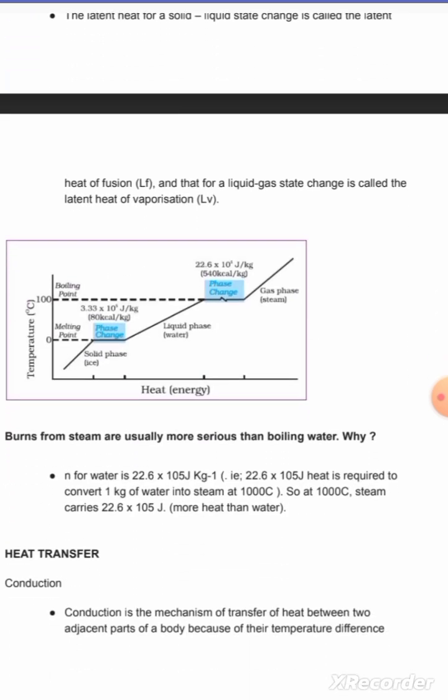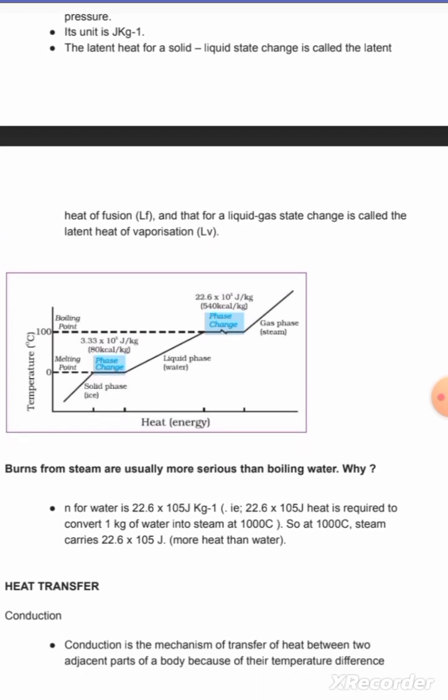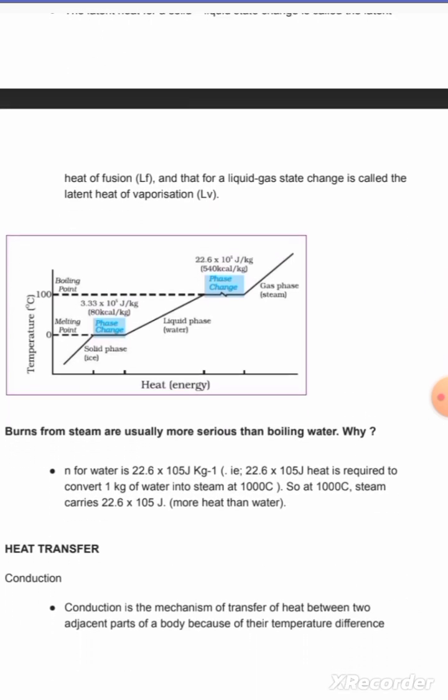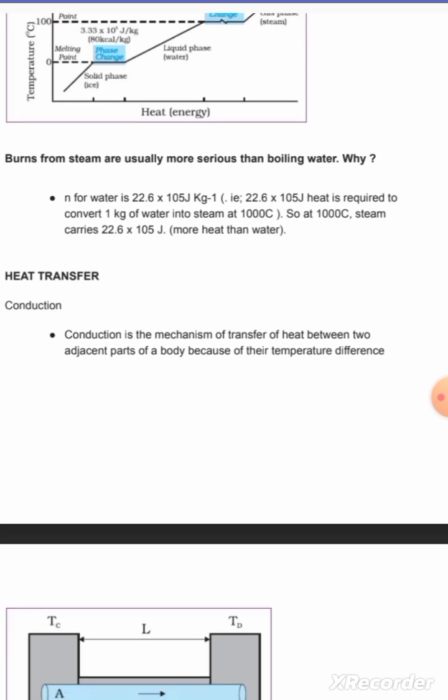Burns from steam are usually more serious. Yeah, because steam contains more heat energy. The latent heat L for water is 22.6 into 10^5 joule per kg, the heat required to convert 1 kg of water into steam. So at 100 degrees Celsius, steam carries 22.6 into 10^5 joule more heat than water, as I said.